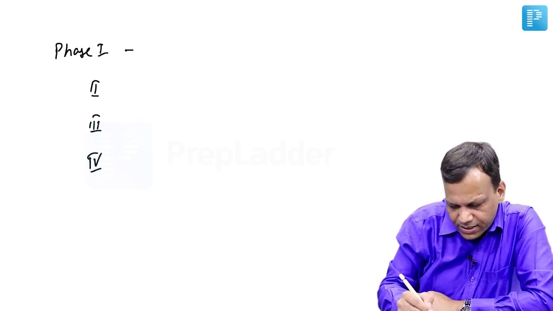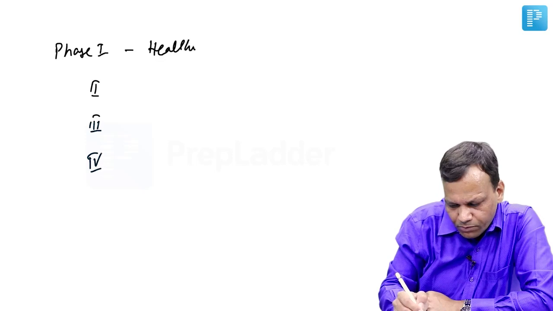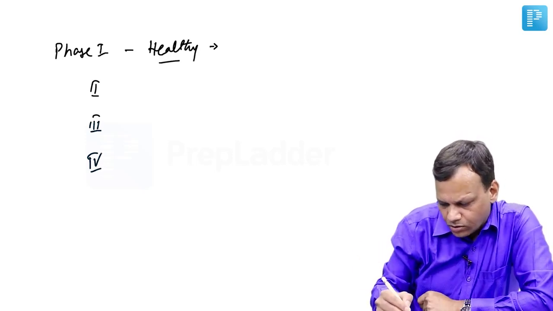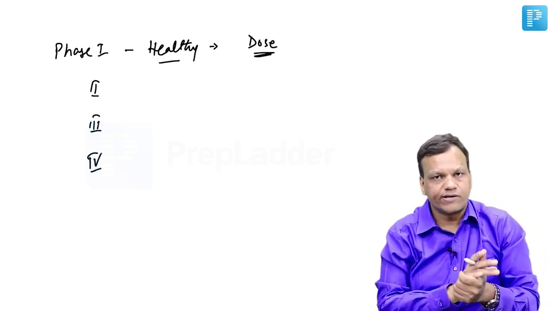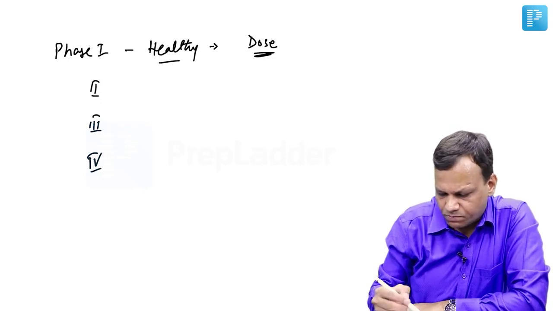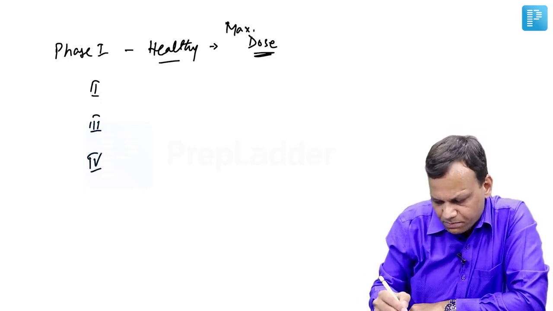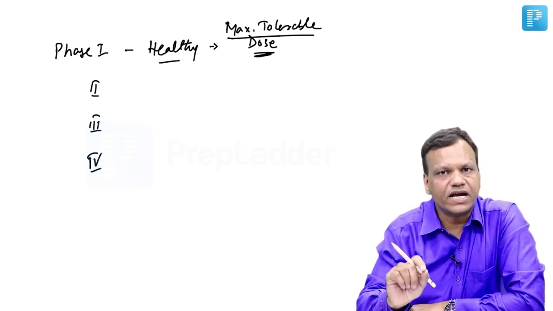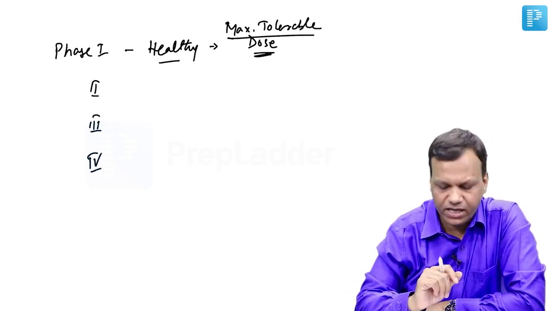Phase 1 trials are done in healthy people. Because they are healthy, we cannot test the efficacy. So, they are mainly for knowing the dose of a drug, because we are giving the drug to a person for the first time. So, in phase 1 we measure the maximum tolerable dose. The main criterion is this: we monitor the safety, and at what dose we can get the maximum safe effect.